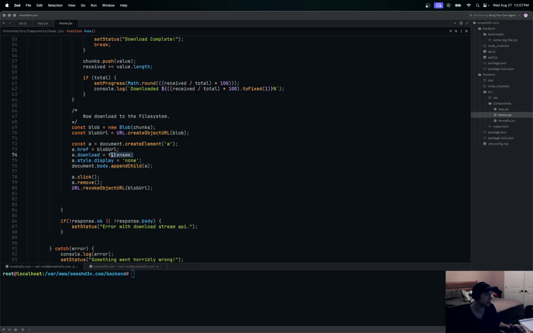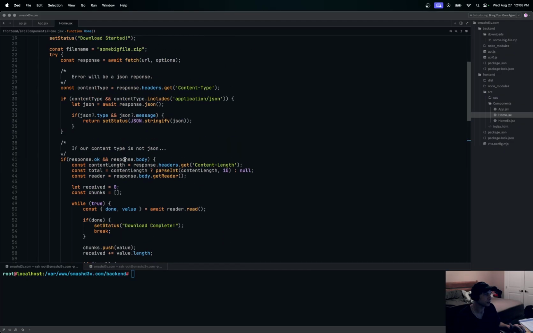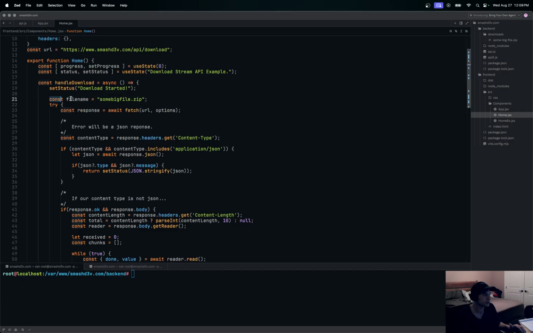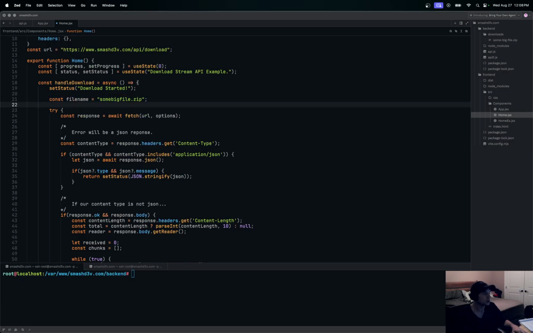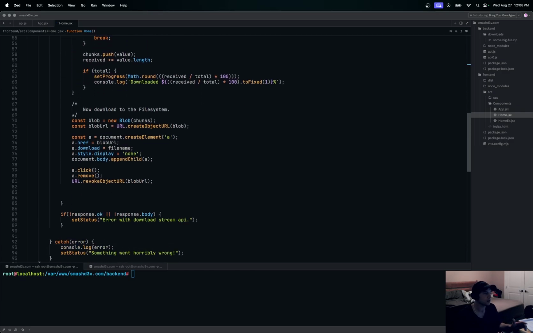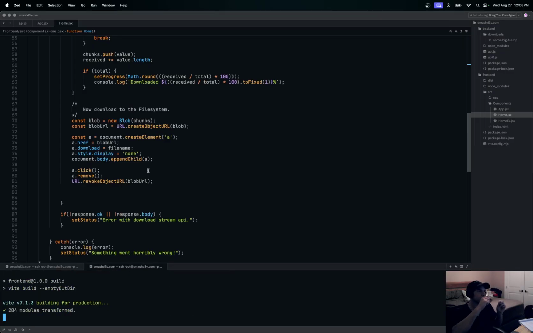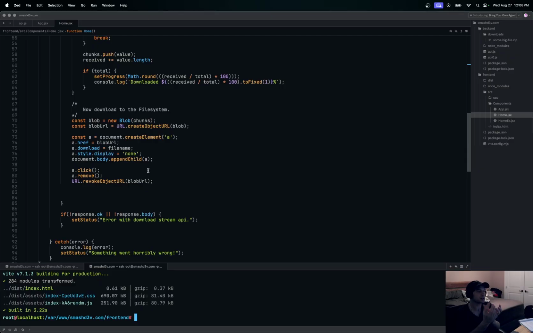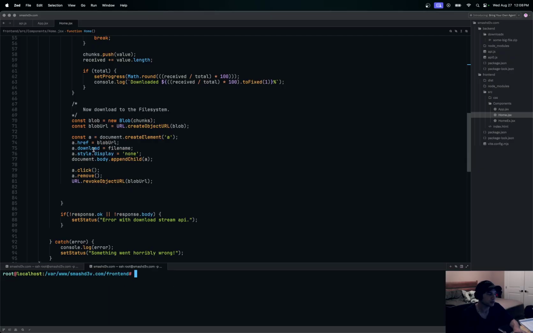So we're saying when they do download, we're setting it to this file name here, which is up here. So we set this const file name here, right? So in theory, what's going to happen now is our front end, let's go compile this, is going to request that big file from the backend. It's going to download it to its memory space and then create a fake link and download that blob to the hard drive. So that's how we can track the progress of downloads and show it to the users. And that should complete the project. But let's give it a test out and see what happens.